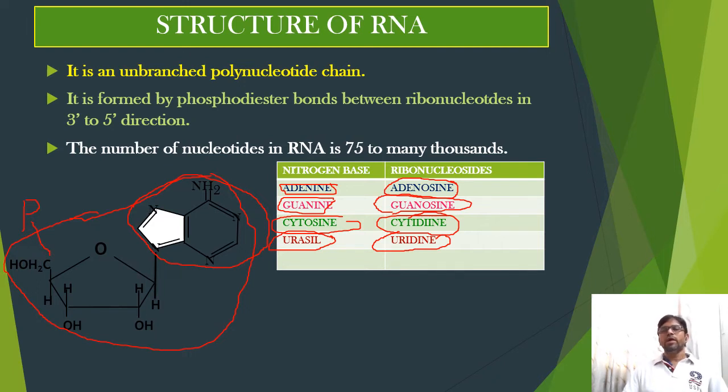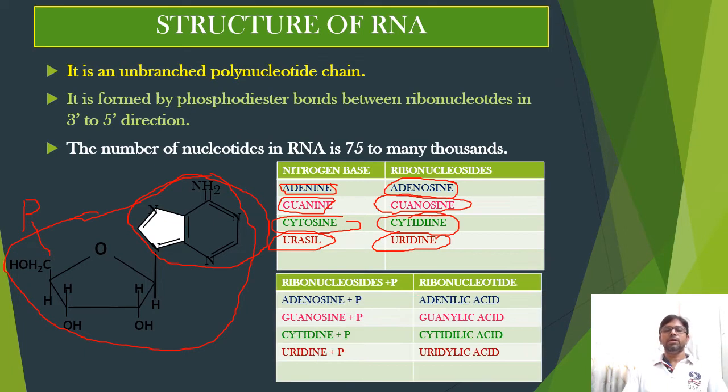Similarly, these four types of ribonucleosides form four types of nucleotides. When nucleosides bind with a phosphate molecule, ribonucleotides are formed. Here, four types of nucleotides are present in an RNA molecule. When adenosine, the ribonucleoside, binds with a phosphate molecule, it forms a ribonucleotide, that is adenylic acid.